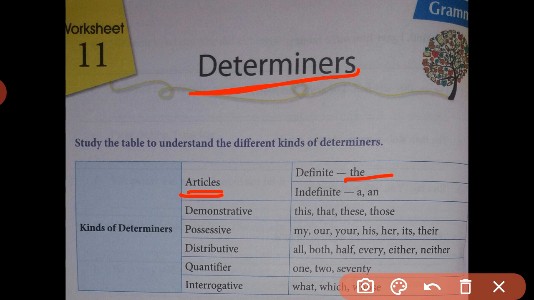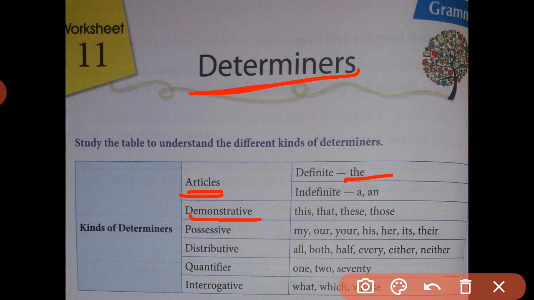Another kind of determiner is the demonstrative. Earlier, in one chapter, the word this was used as a demonstrative pronoun, and in the second chapter as a demonstrative adjective. But here we are using demonstrative words as determiners. Why are they determiners?